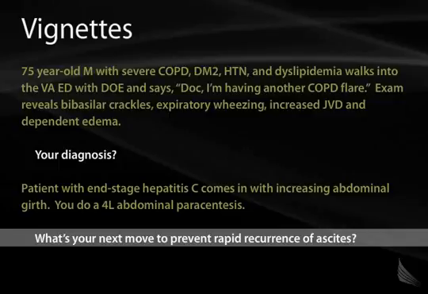One thing that can be done to prevent the rapid recurrence of ascites is to provide a replacement source of albumin. And this albumin will maintain the fluid in the vascular system for a longer period of time than what would have happened if the subject was not given this medication.